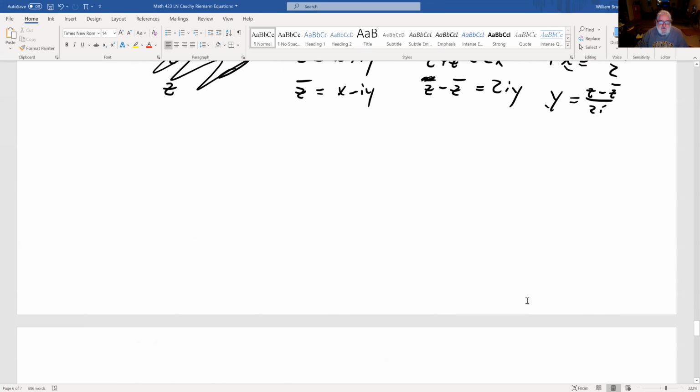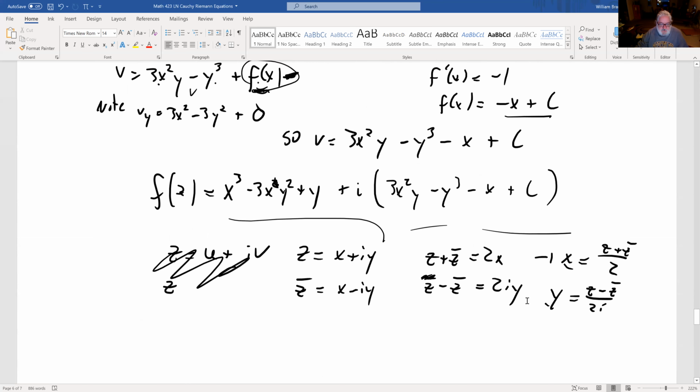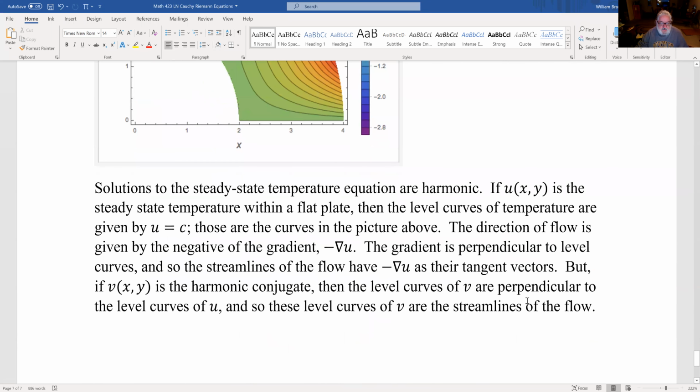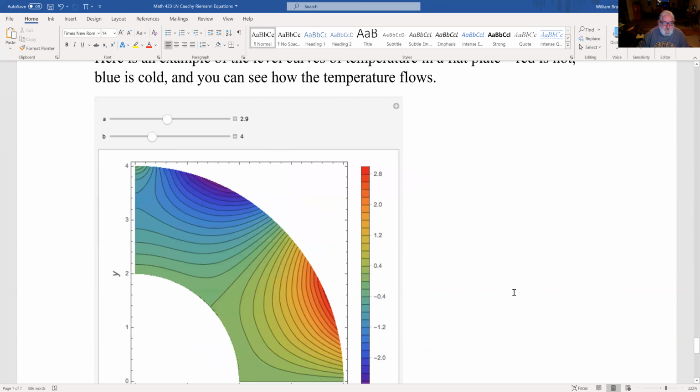So what is the point of harmonic functions? If you have the steady state temperature equation, solutions to that are harmonic functions. So if I have a plate, here's a plate. I stole this from Wolfram Alpha, I think.